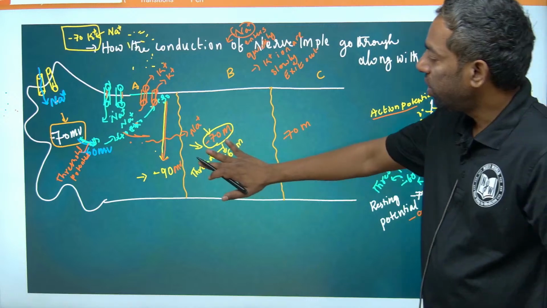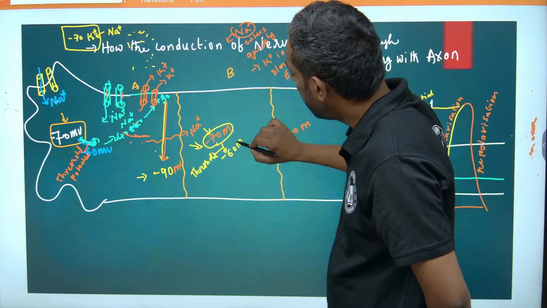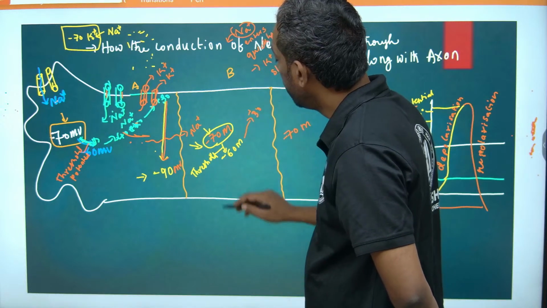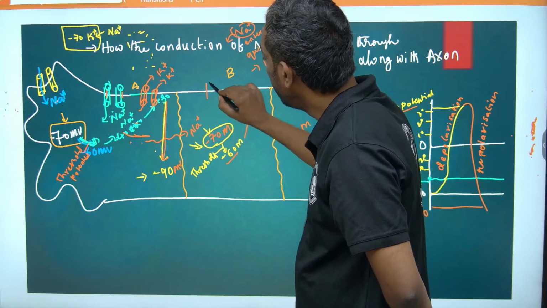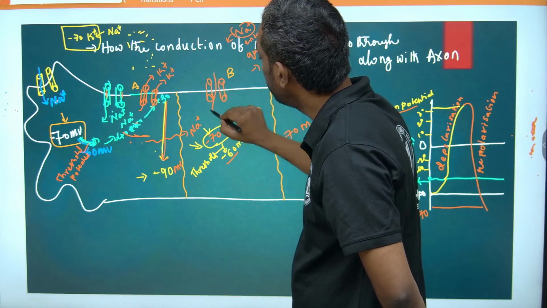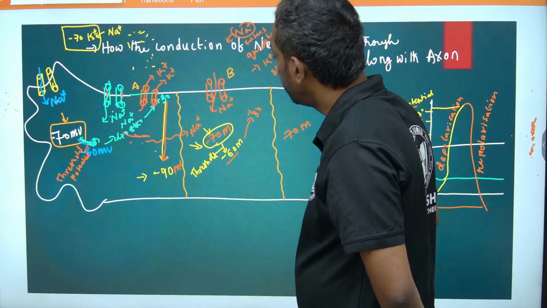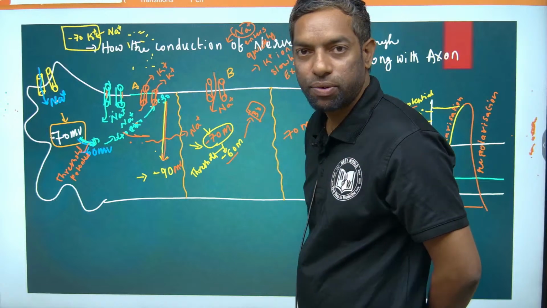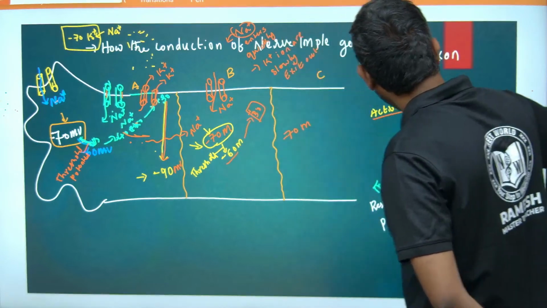Again this B segment is going to become depolarized up to plus 30. Again, how? If voltage is changed, threshold potential is reached and the voltage gated channel opens again. If the voltage gated channel opens, sodium enters inside, huge. If huge sodium enters inside, it becomes minus 60 to plus 30. In this condition, this we can call action potential, again in the B segment.